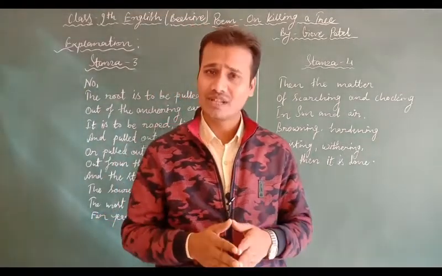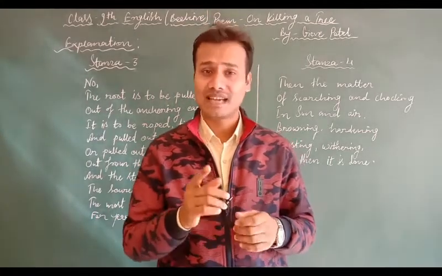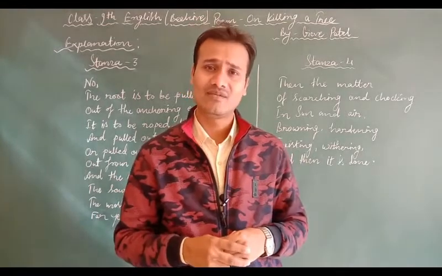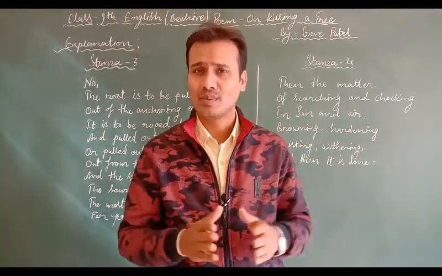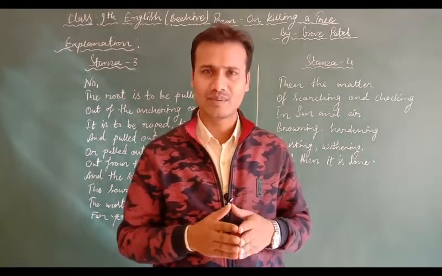So students, what does the poet want to convey to us through this poem? The poet wants to convey that, as you have seen, in order to kill the tree, it has to be uprooted. The same way, a social evil cannot be put out just by criticizing it. The society should root it out so that it dies forever.